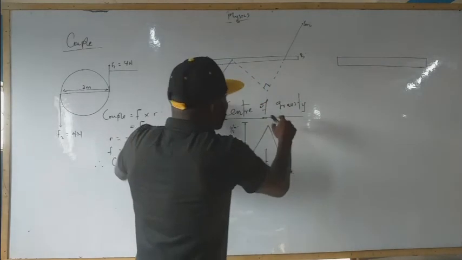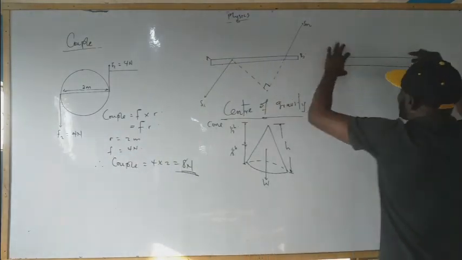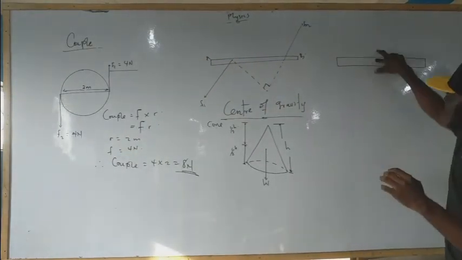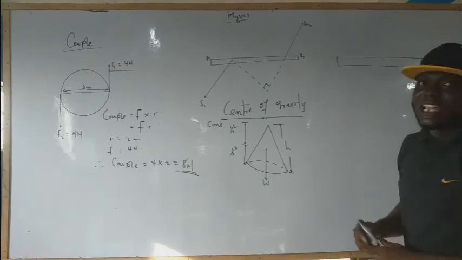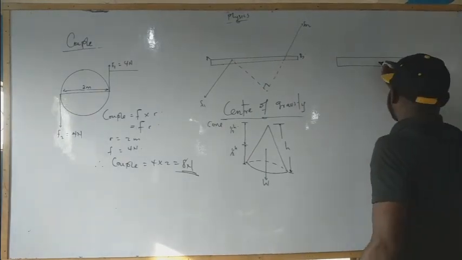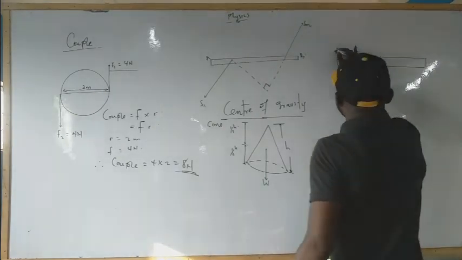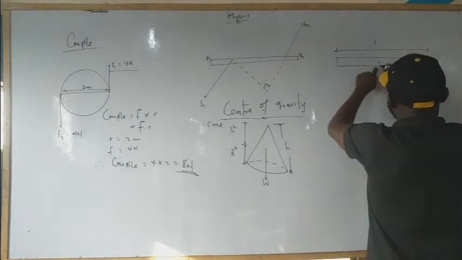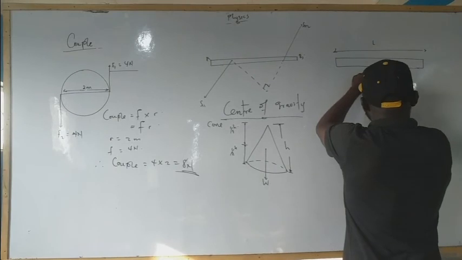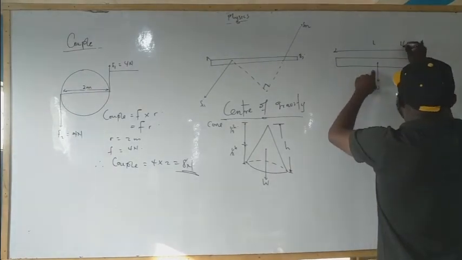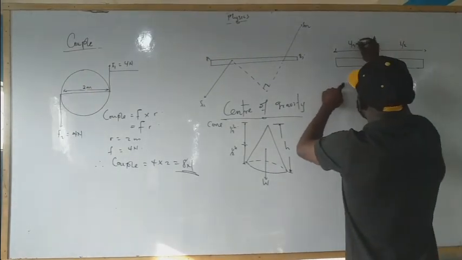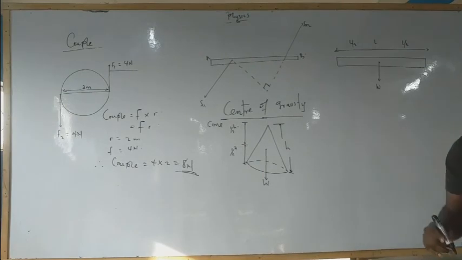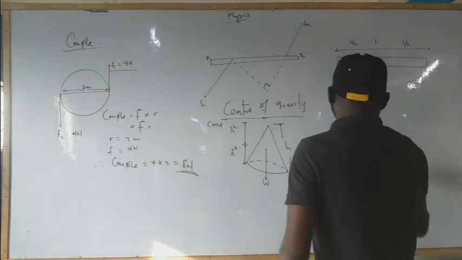That is the center of gravity, where the weight of this acts. If this is L, and this is the center, that will be where the weight of the meter rule acts. So we have L by 2, L by 2. So L by 2 will give you the center.